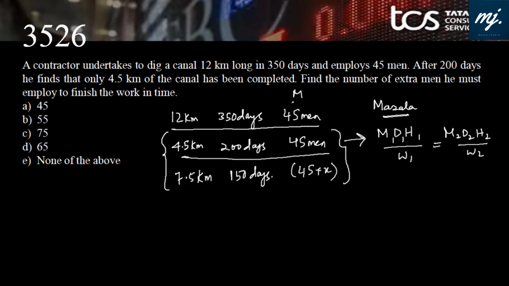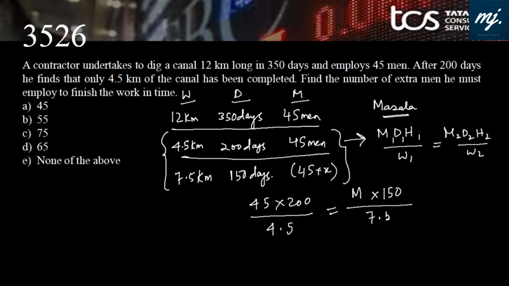So M is this, and this is D. There is no H given, make it constant, and this is the work done. So first set, 45 men in 200 days completing 4.5 km of the work. Now let us take M into how many days? 150 days would be completing 7.5 km of the work. This goes 10 times, this will go 20 times, and this is 2, and this becomes 100. So total men required to complete the remaining work in the remaining time are 100.